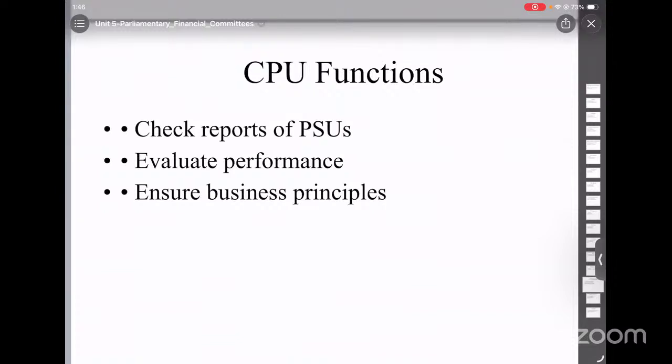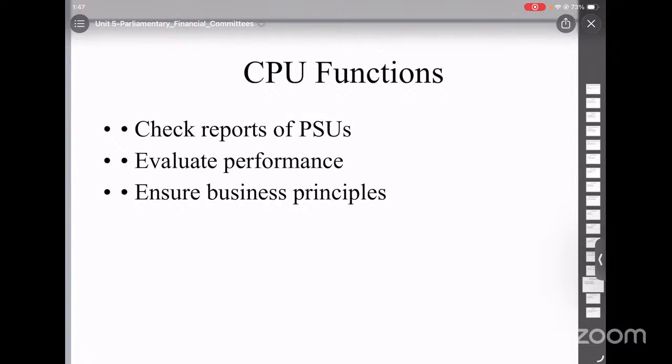The functions of the Committee on Public Undertakings are: firstly, it checks public sector companies; it checks CAG reports, the Comptroller and Auditor General reports; and it checks business efficiency.